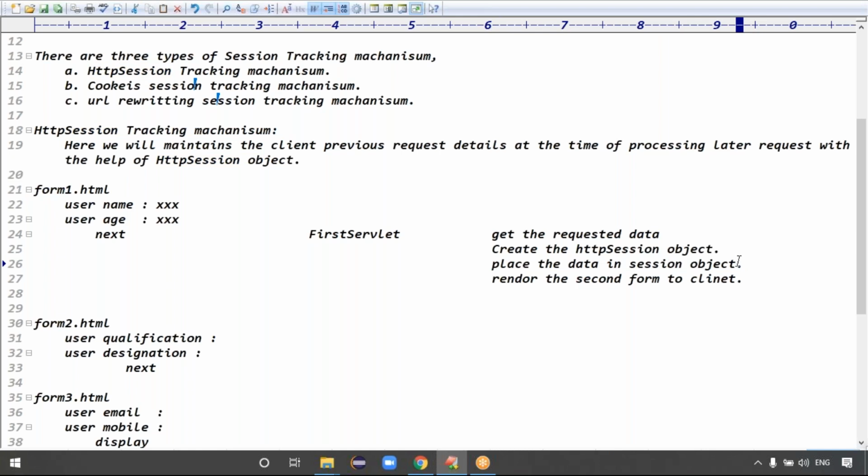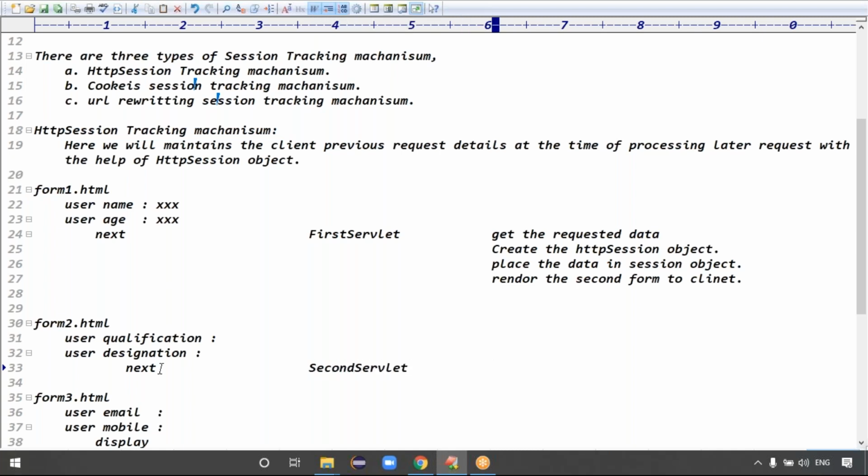It means while she is filling the second form data at server side, the first form details are present with which object? Session object, right? Guys, session object or not? Exactly. Then she is filling the second form, like user qualification and user designation, and clicks on the next button. Then what happens, guys, at server side? Then the second servlet will be executed.